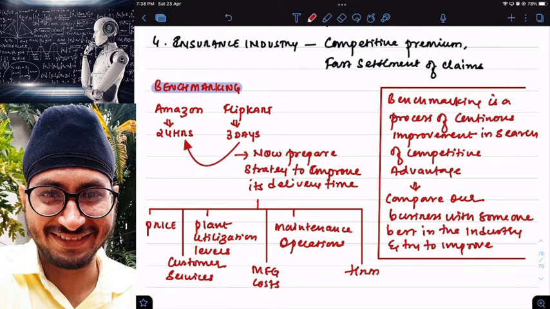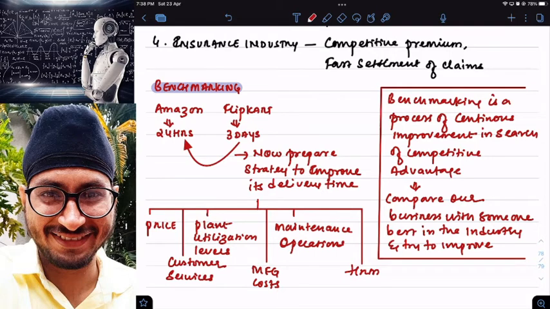Example I gave you: Flipkart and Amazon. One more example: Pizza Hut and Domino's. Domino's delivers the pizza in just 30 minutes, and Pizza Hut takes around 45 to 50 minutes to deliver. There is no such guarantee given by Pizza Hut. So since Domino's is able to deliver similar quality and quantity of pizza, a similar taste, in less time than Pizza Hut, the brand value of Domino's is more than Pizza Hut in India.